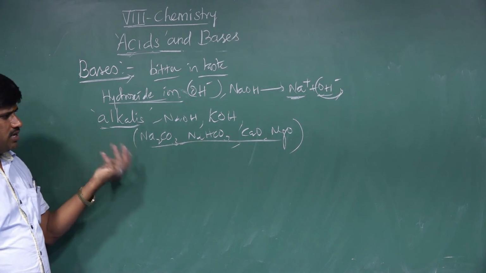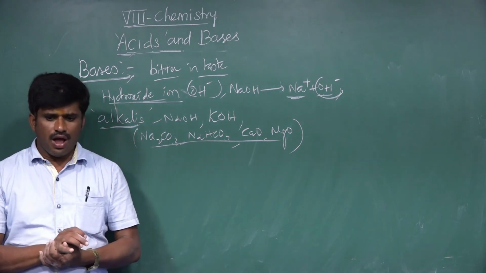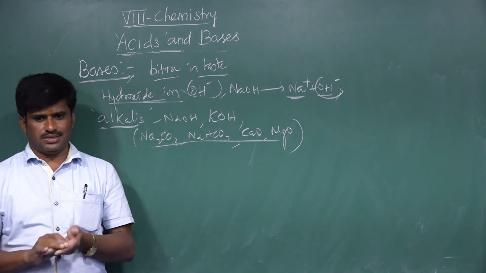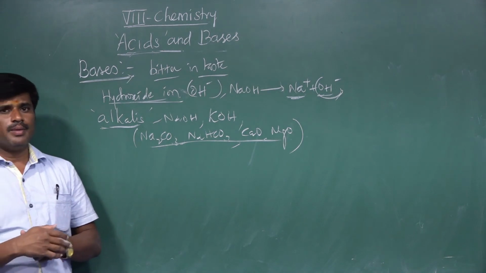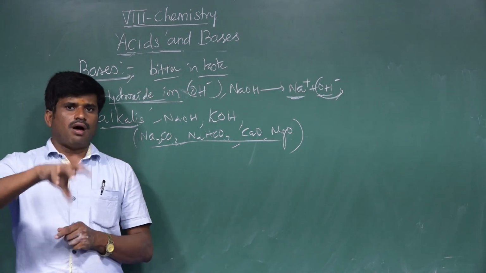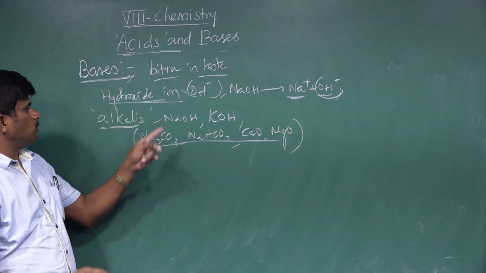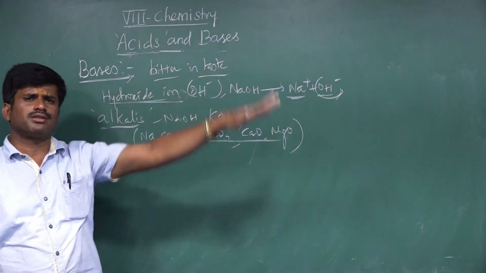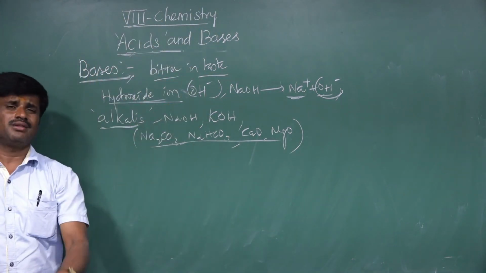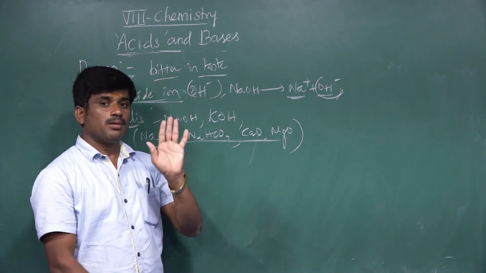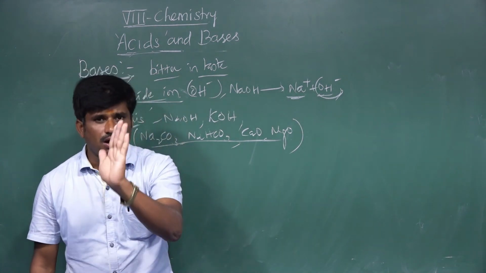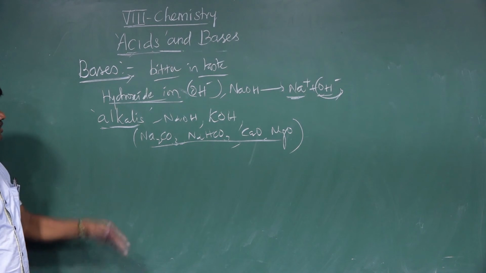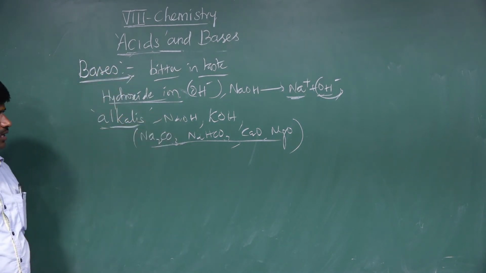So that's why we can give here one quote: all the alkalis are bases, but all the bases are not alkalis. That's the thing you keep in your mind. Whether you take sodium hydroxide, potassium hydroxide, calcium hydroxide, magnesium hydroxide, iron hydroxide, or aluminum hydroxide, these are all alkalis, and they come under bases. So all the alkalis are bases, but not all the bases are alkalis. So here this is bases but not alkalis. So this is about the definition of bases and alkalis.